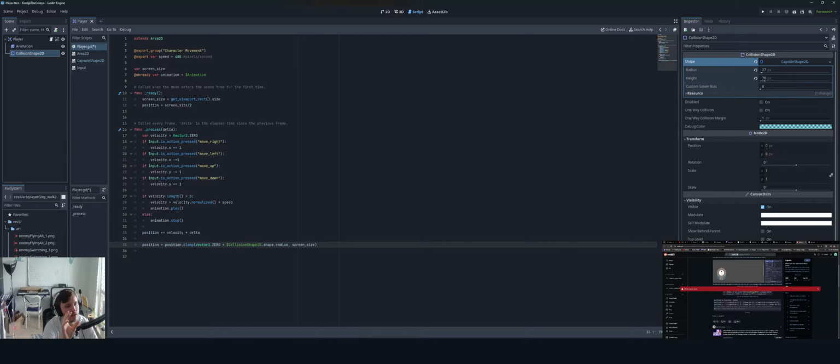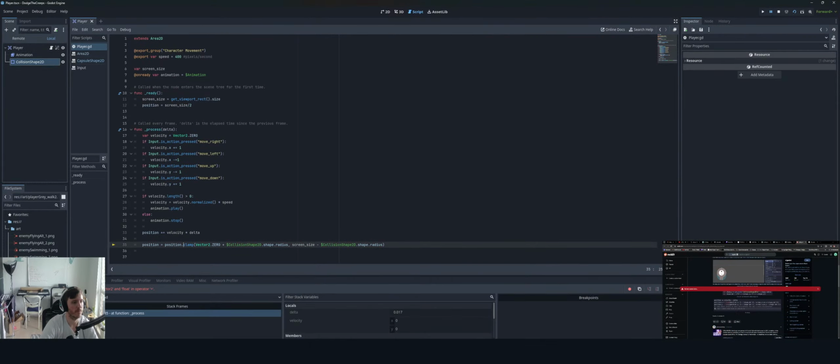So we're clamping. Let's say minus the same thing. I'm just curious what this will result in. F6. Okay, so invalid operands, vector and float. Okay.